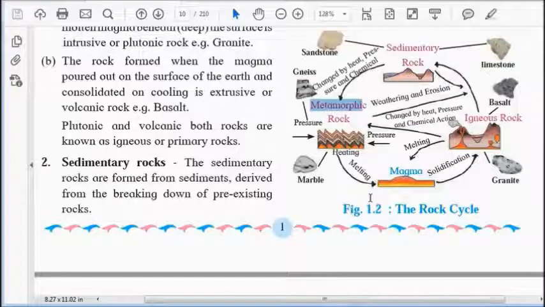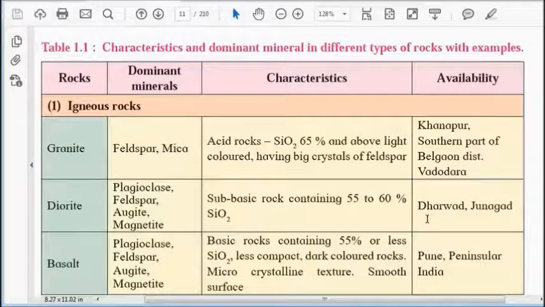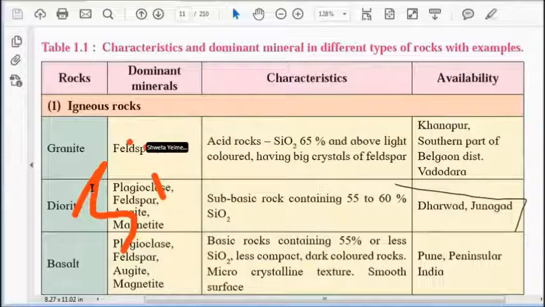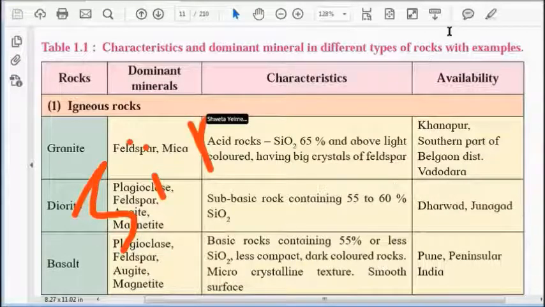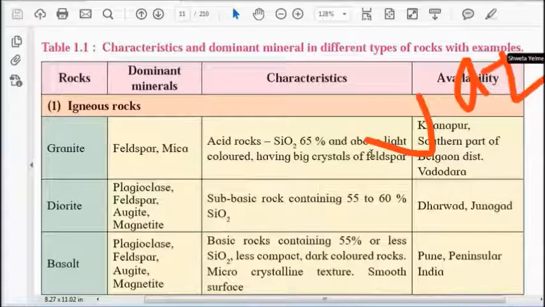Then metamorphic rock is made due to pressure and heat, and therefrom marble is made, then melting takes place. So this is a rock cycle. You might have seen the food cycle and water cycle; this is the rock cycle.